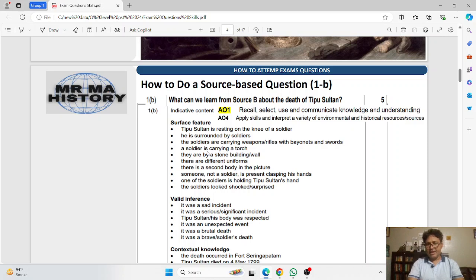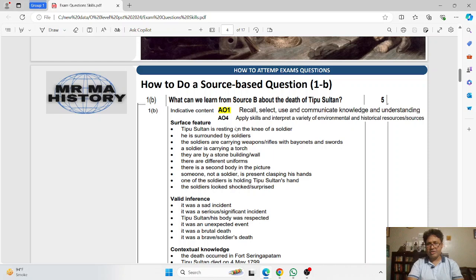So that means this is a sad incident, a tragedy. The surface feature is that Tipu Sultan is resting on the knee of a soldier, and the inference or idea that you get out of this surface feature is that this is a tragedy or a sad incident.